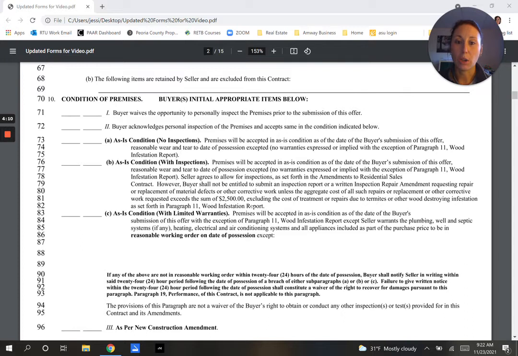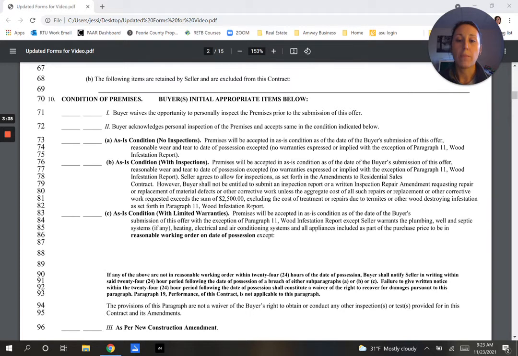It can't be that the flooring is chipped and the sink in the vanity has stains on it. I mean, it can't be cosmetic things. It has to be actual contractual: plumbing, electrical, furnace, air conditioning, the roof, structural. Now with the roof, if it is not leaking, it is not a contractual issue. It literally has to be a leak, has to be a defect. And we can dive more into that, but just to clarify that a little bit.